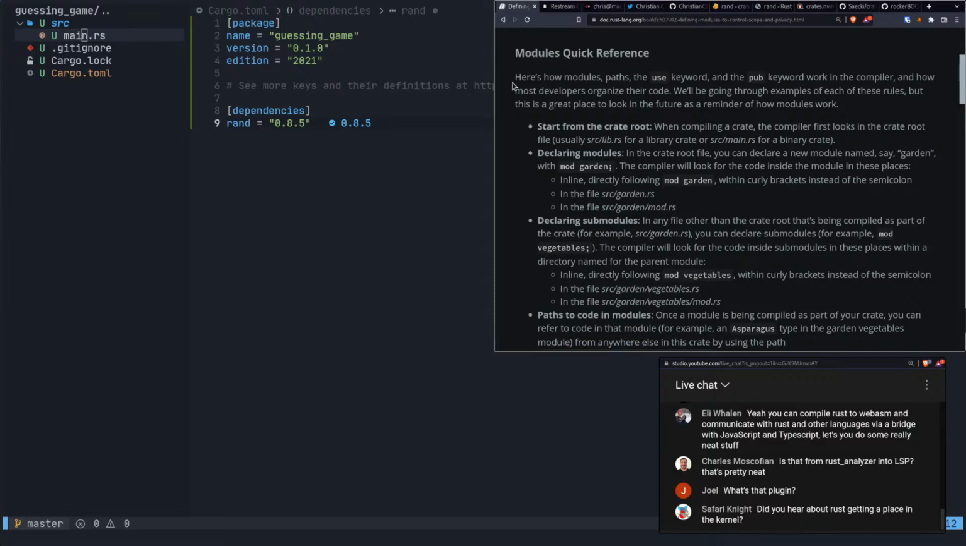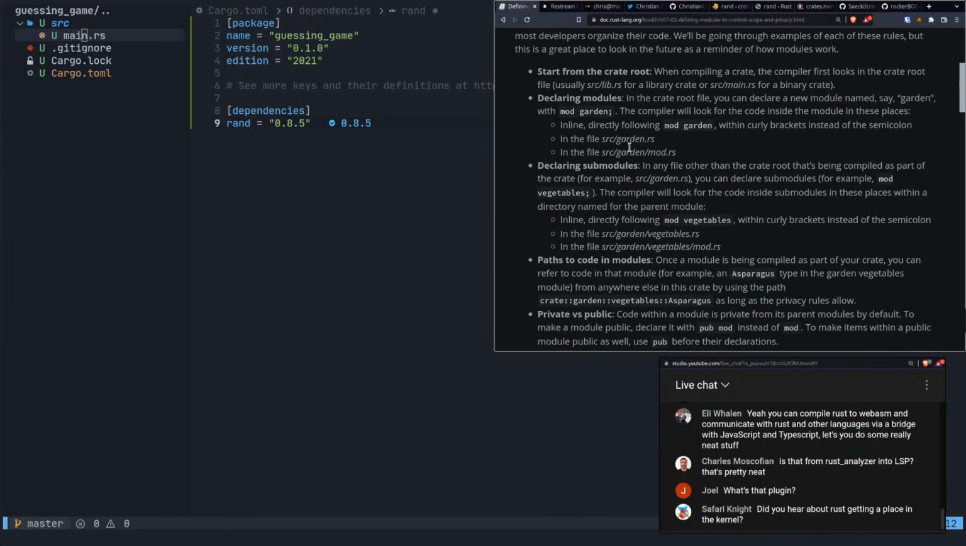Module quick reference. Here's how modules, paths, the use keyword, and the pub keyword work in the compiler, and how most developers organize their code. We'll be going through examples of each of these rules, but this is a great place to look in the future as a reminder of how modules work. All right, start from the crate root. When compiling a crate, the compiler first looks in the crate root file, usually src/lib.rs for a library crate or src/main.rs. Okay, so this is the crate root.